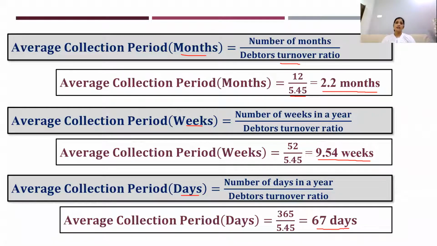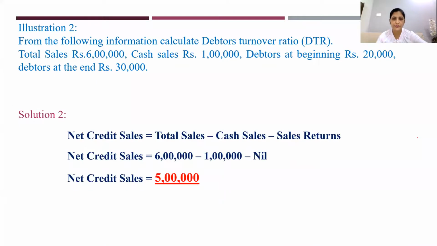All these three you will have to calculate compulsorily: months, weeks and days. Got it? All of you have understood? Yes, ma'am. Yes, very good.